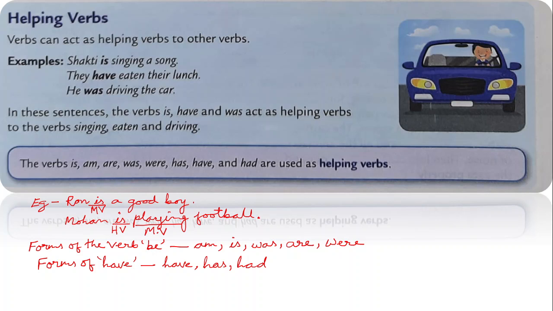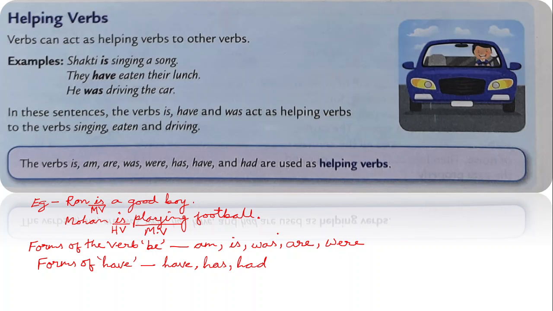But for plural case, we are. Likewise, is is for third person singular: he is, she is in the present tense. For plural case in the past, they were, the boys were, the children were.